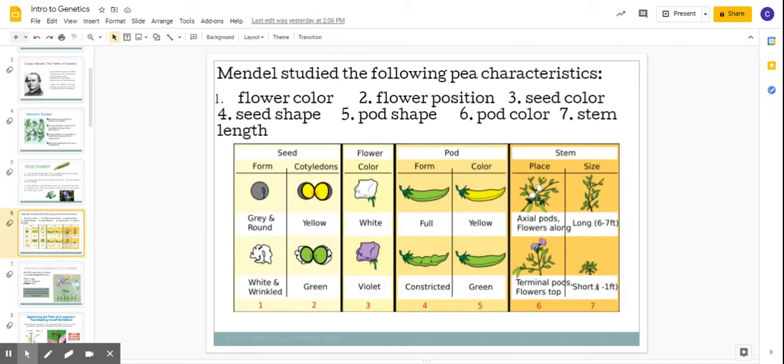And then the stem, they can have long stems or short stems. And the placement of the flowers, they can either be at the top of the stem, which we call terminal, or they can be down inside the stem further, which we call axial. Most of what we're going to be looking at is either the flower color, the seed color, or whether the seeds are round or wrinkled.